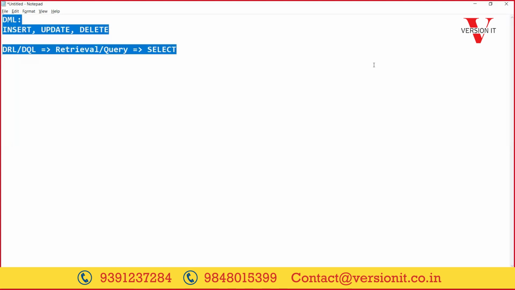But what about the fourth operation, the read operation? It was given as a separate language, that is DRL or DQL, which stands for Data Retrieval Language or Data Query Language. This language provides only one command, that is select, which is used to retrieve the records of a table.